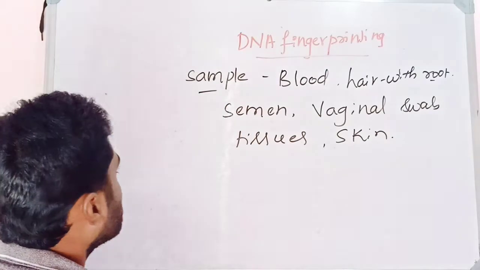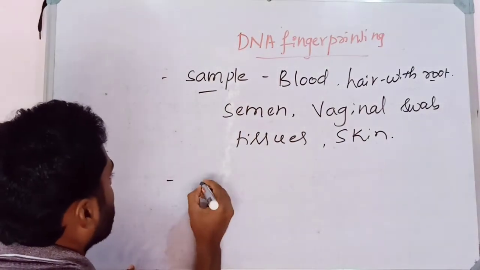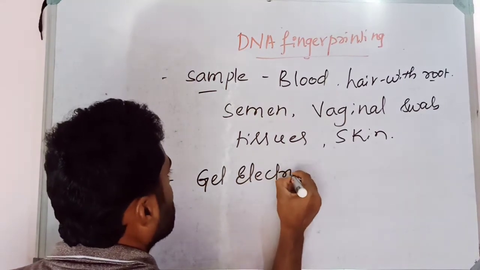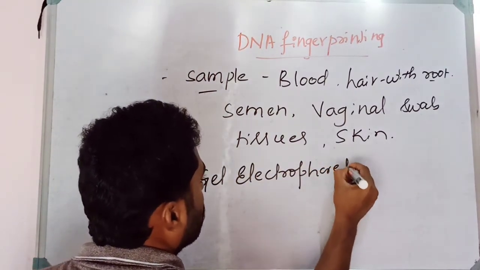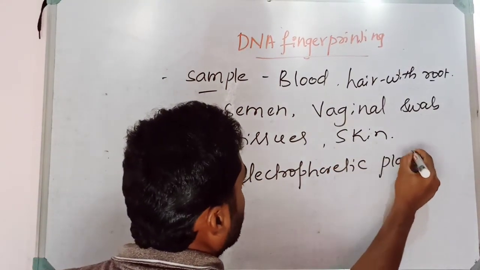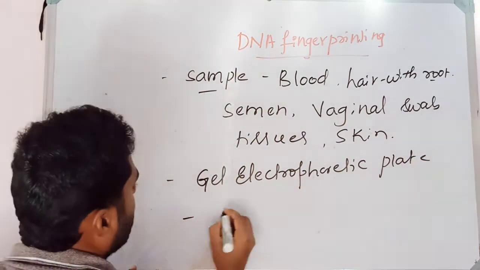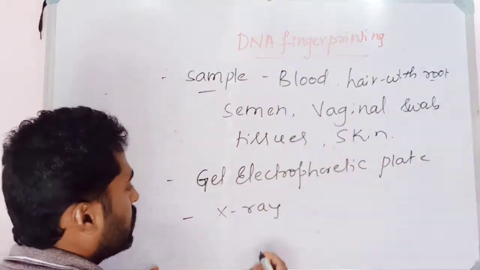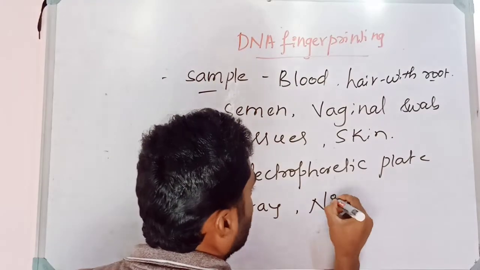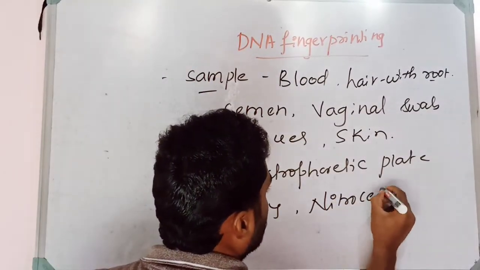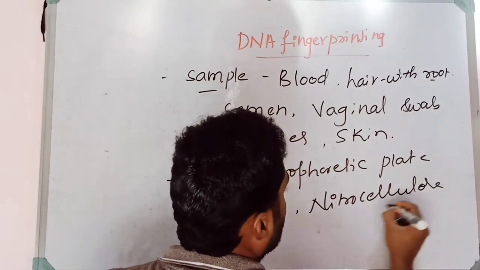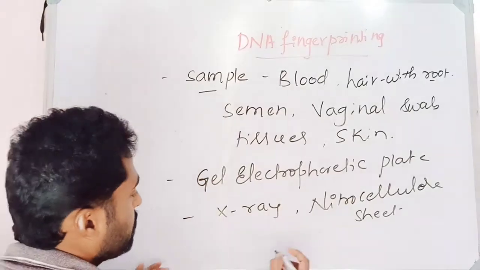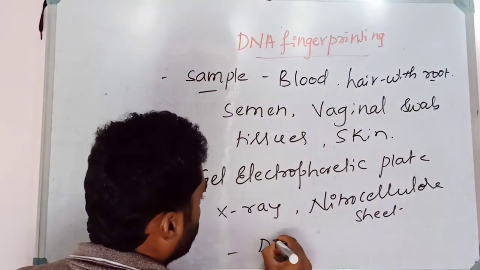Okay, so besides the sample, the other requirements are the gel electrophoretic plate, then X-ray, thereafter the nitrocellulose sheet, and DNA probes.